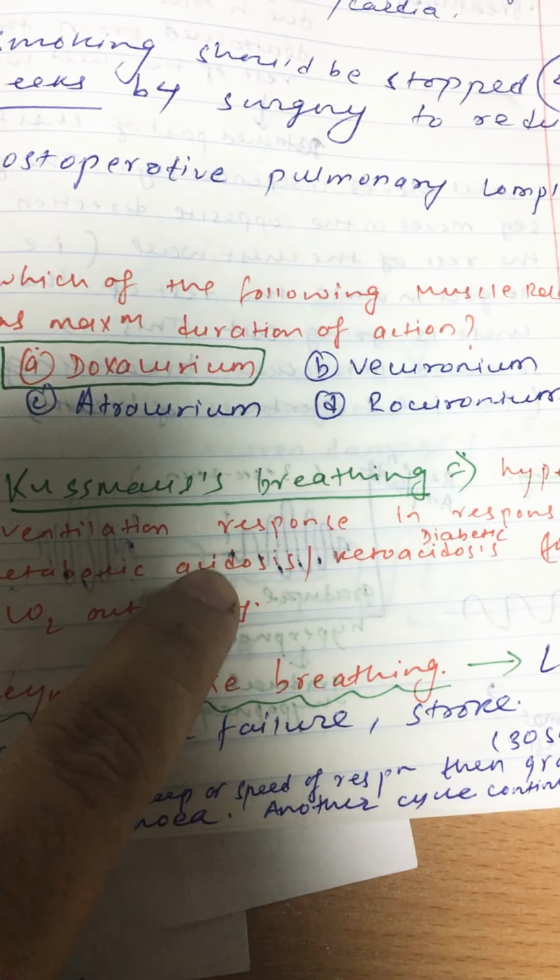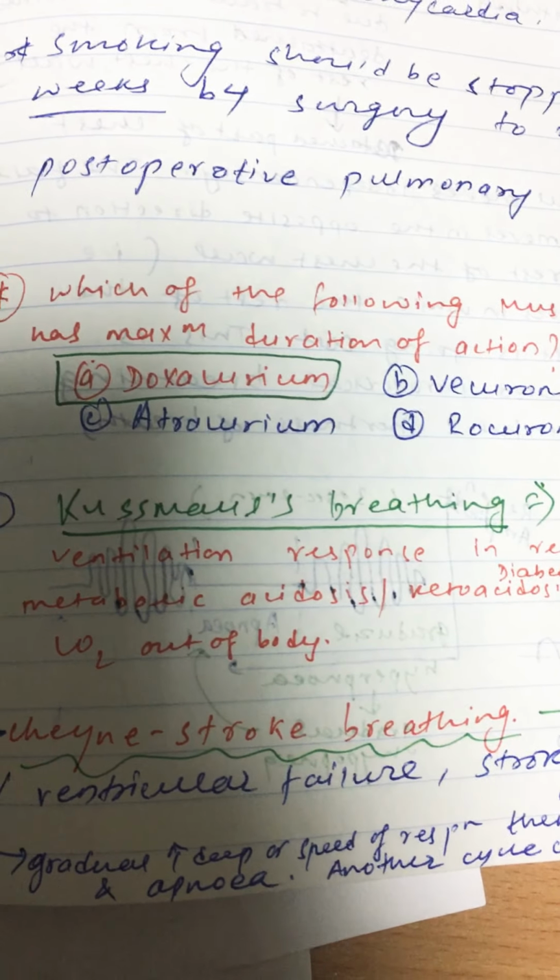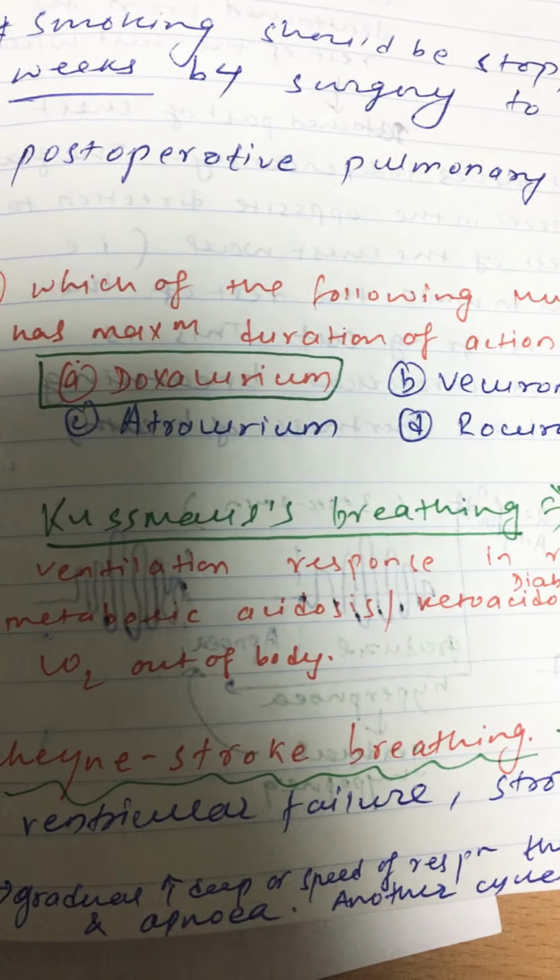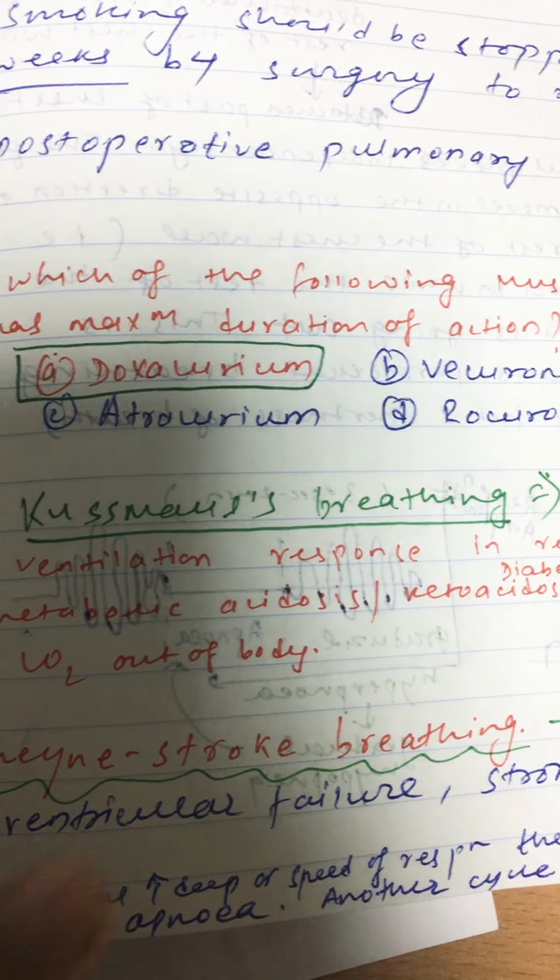Because acidosis means what? You have a large amount of CO2 in your blood or a large amount of H plus in your blood. So our body